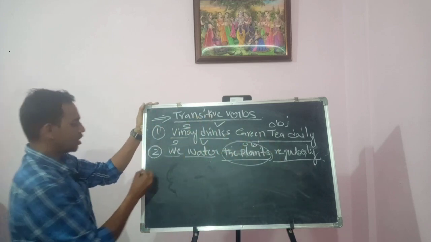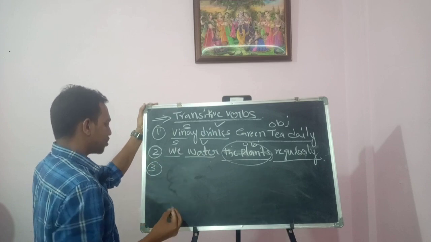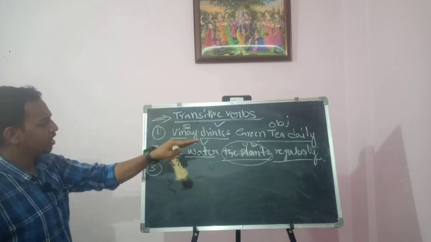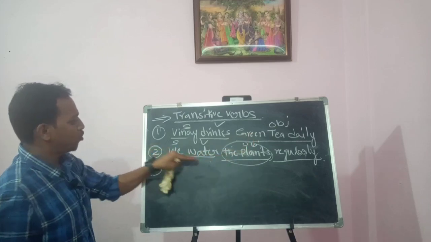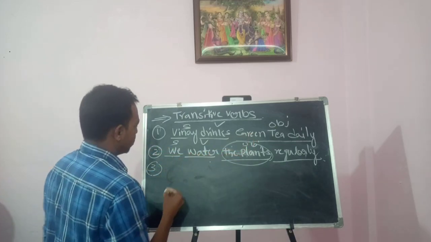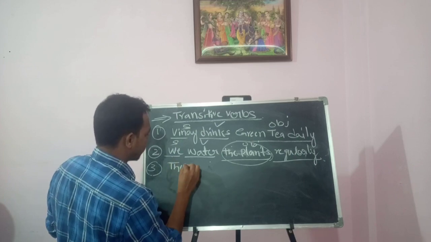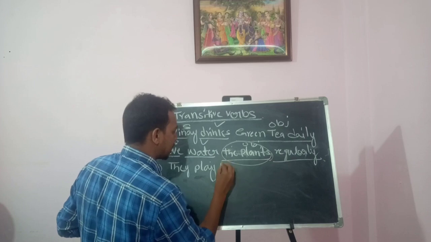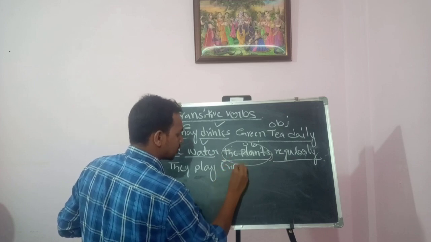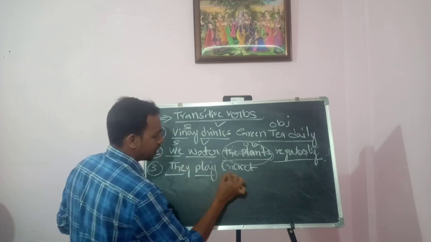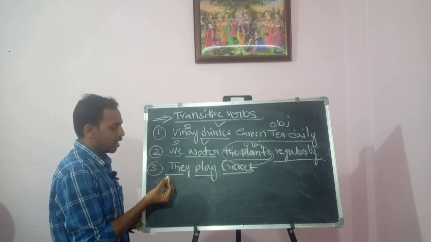And now the third example. Vinay drinks green tea daily, we water the plants regularly, and they play cricket. It is a simple example.